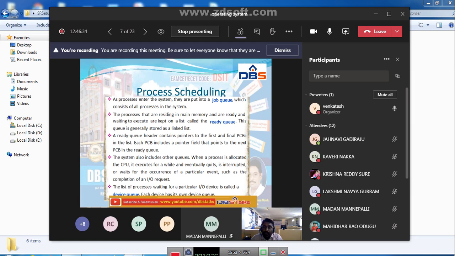All the created processes will come to the job queue for execution. See, this is nothing but the job queue. Next, what is the ready queue? See what is meant by ready queue.